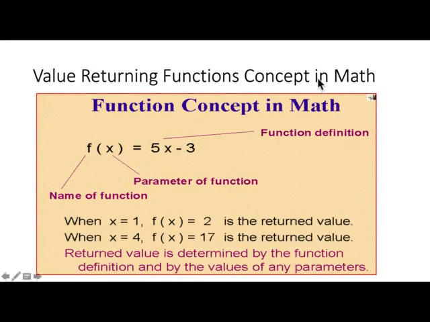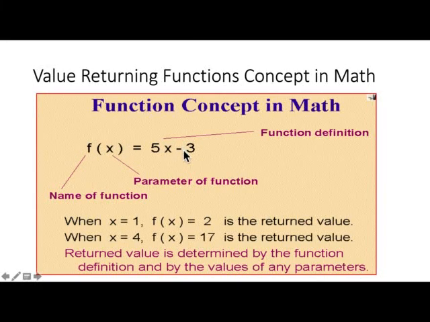Let's talk about the value returning function concept in math. So you might have seen this in math: f of x equal to 5x minus 3. So f is the name of the function. x is one parameter of the function. If it had two parameters, we'll put a comma here and another one here. And that's the function definition, or you can also call it algorithm.